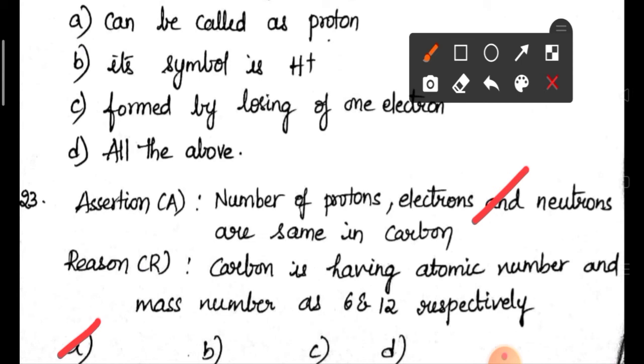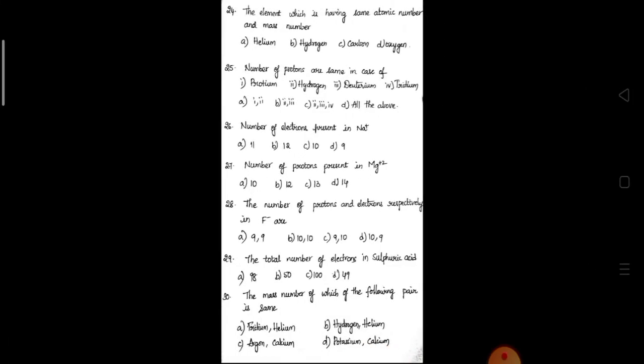This is the common thing. Every time they will give maximum A and R are true, R is the correct explanation of A. In B, A and R are true and R is not the correct explanation of A. And C, A is true, R is false. D, R is true, A is false. Like that. Okay? I think you have clear idea now.